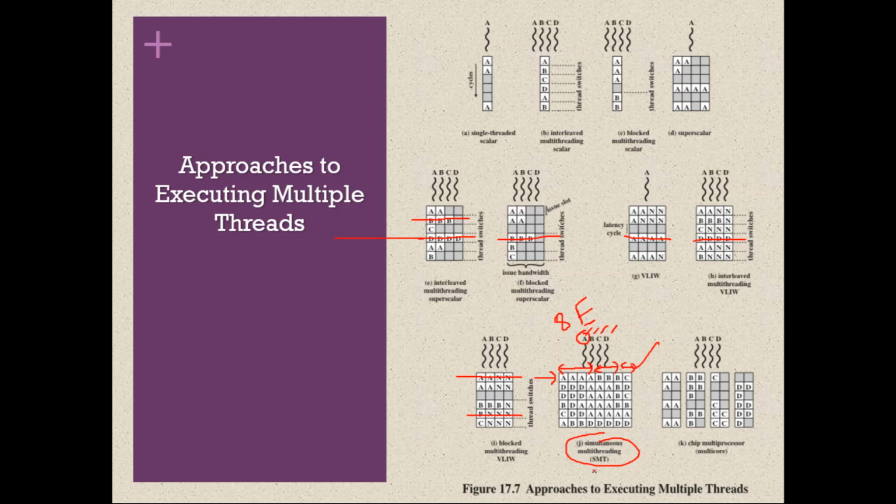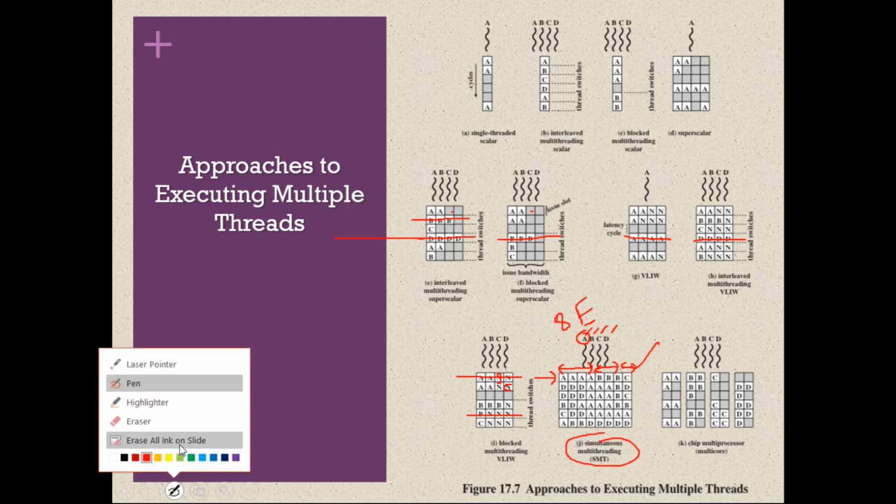So by SMT, we are not wasting the clock cycle which normally gets wasted in interleaved or blocked multi-threading, or blocked VLIW. That wastage will not happen in simultaneous multi-threading.